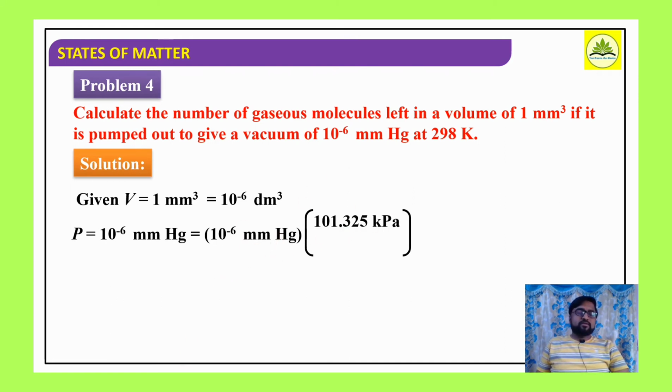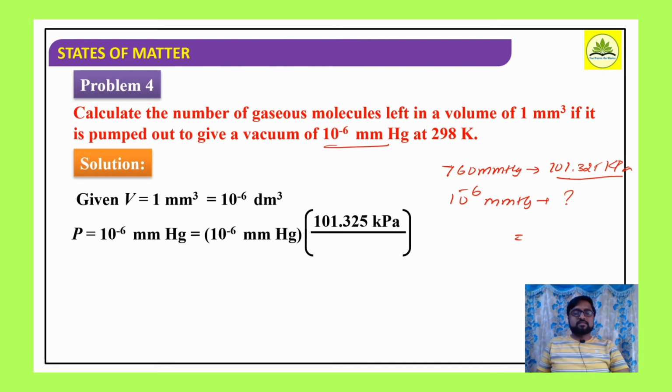This is converted into kilopascal. How can we convert? We know the standard relation: 760 mm of Hg means how much? 101.325 kilopascal. We know these conversions, right? So now what is the pressure here? 10⁻⁶ mm of Hg means how much? If we convert this, that pressure will be 10⁻⁶ into 101.325 divided by 760. Same thing we are doing here: 10 raised to minus 6 mm of Hg into 101.325 kilopascal divided by 760 mm of Hg.